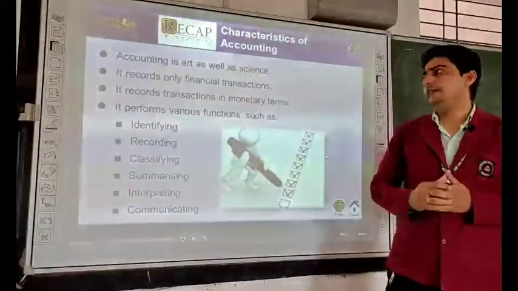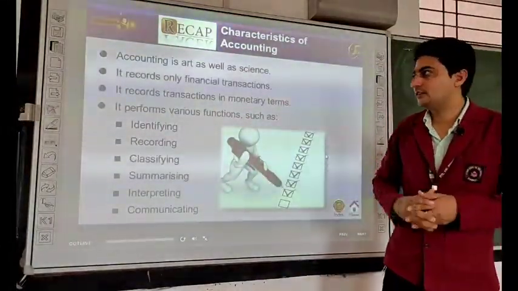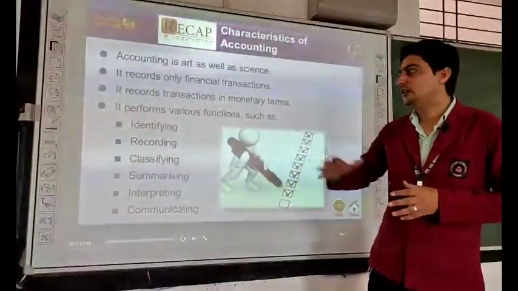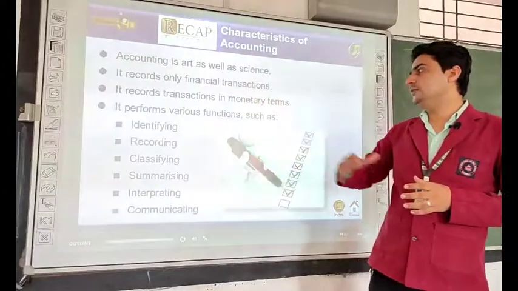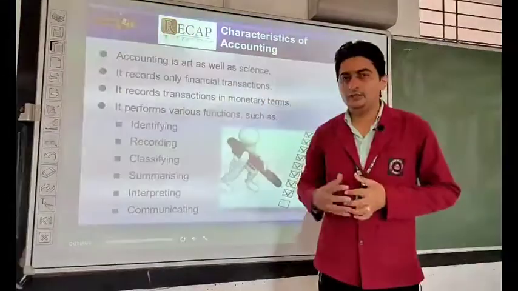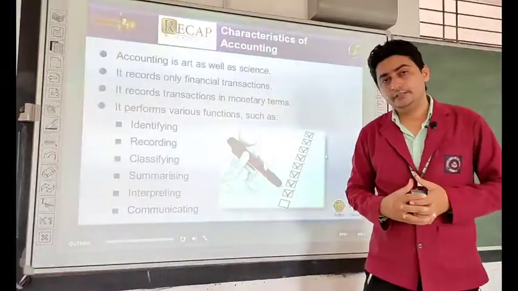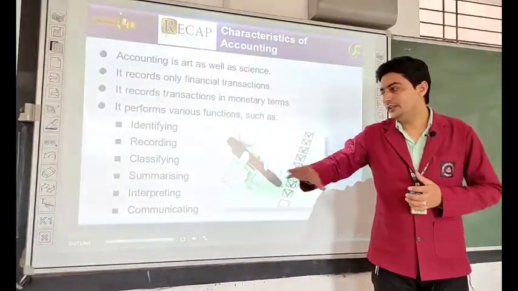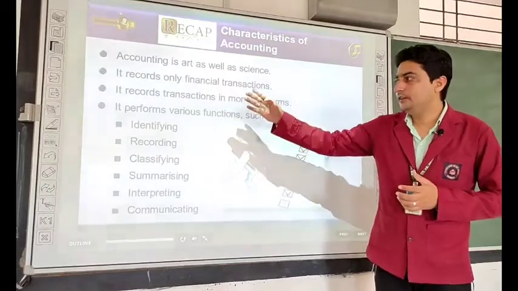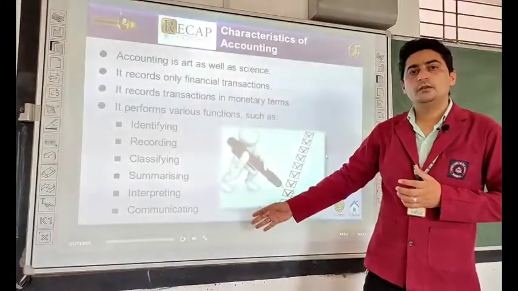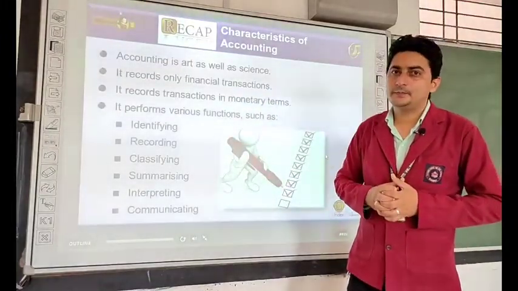It records only financial transactions. It records transactions in monetary terms. It performs various functions such as identifying, recording, classifying, summarizing, interpreting and communicating. We have understood all these functions very briefly.